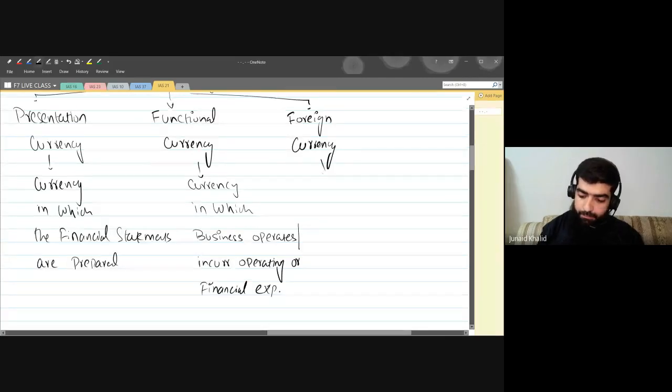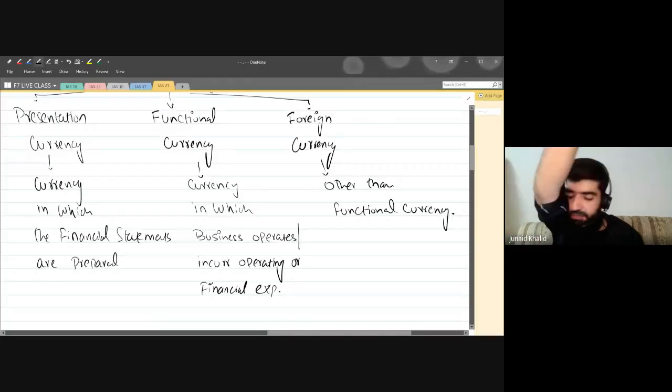Foreign currency, the definition given by the standard, is any currency other than the functional currency. Now, let me give you an explanation for this one.